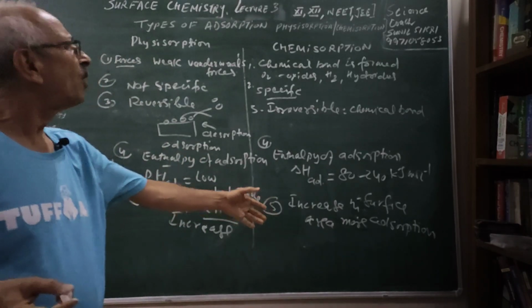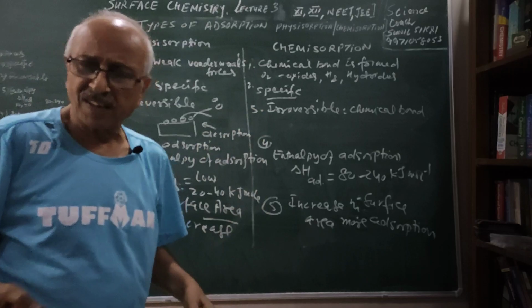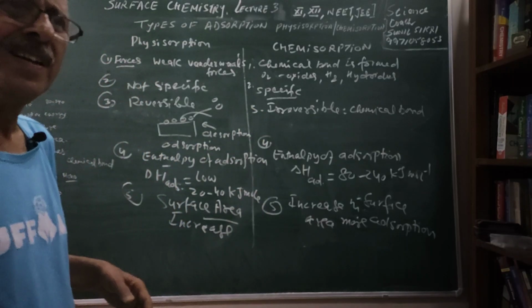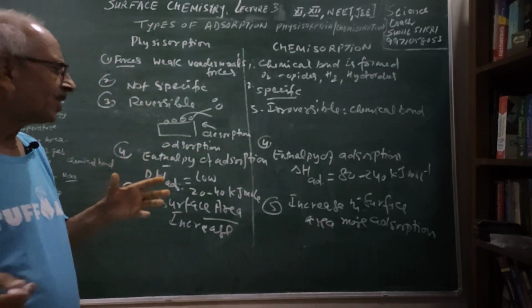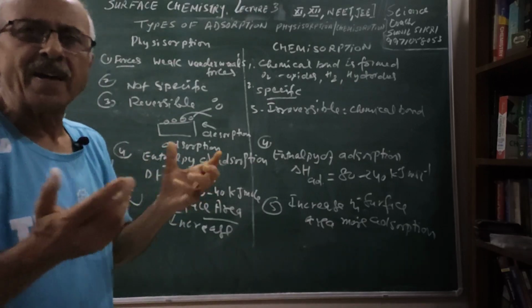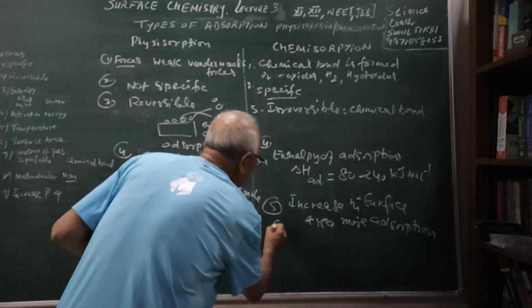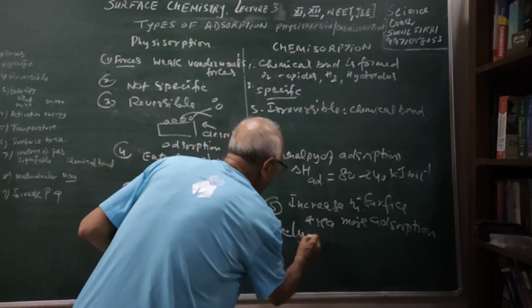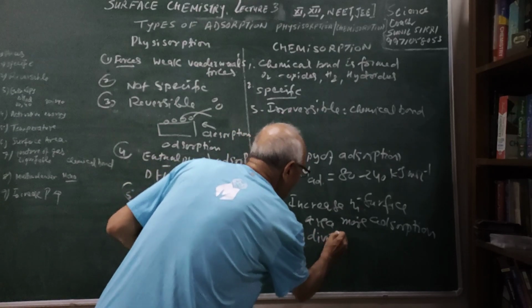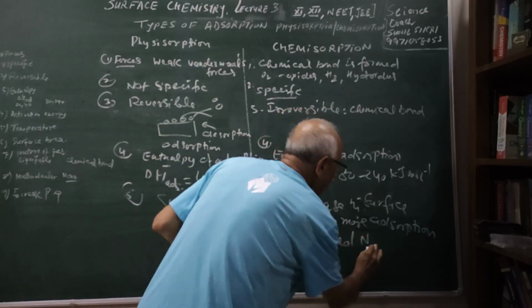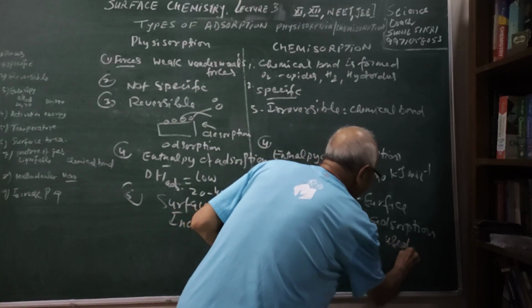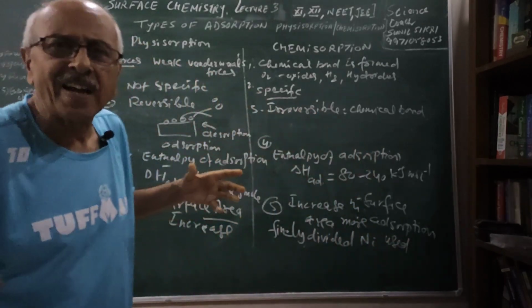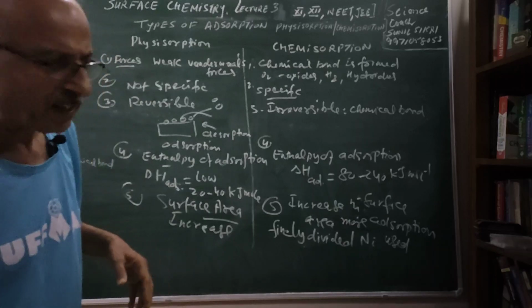That is why in most of the cases you will find that whenever you are using nickel, palladium as a catalyst, in a large number of the organic reactions, finely divided Ni is used as a catalyst so that the surface area increases and more adsorption takes place.